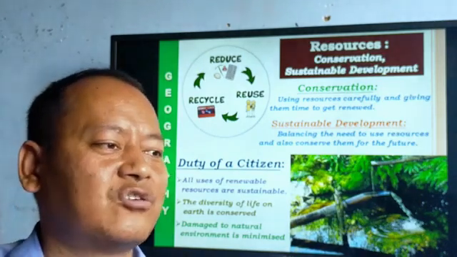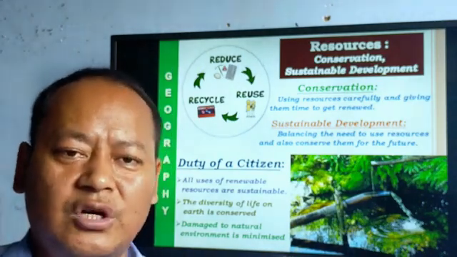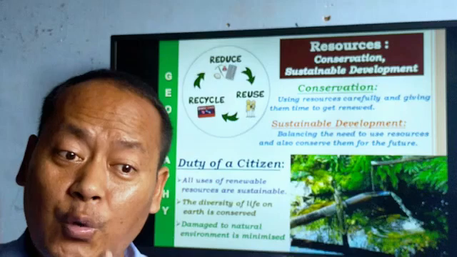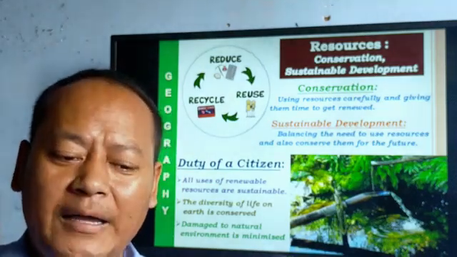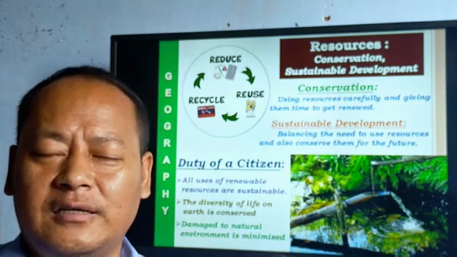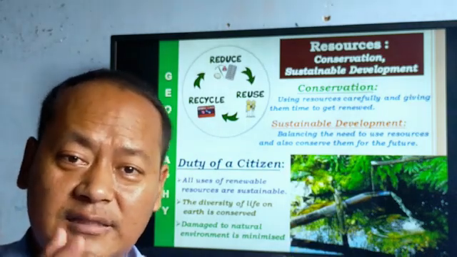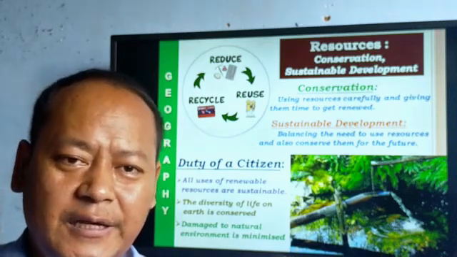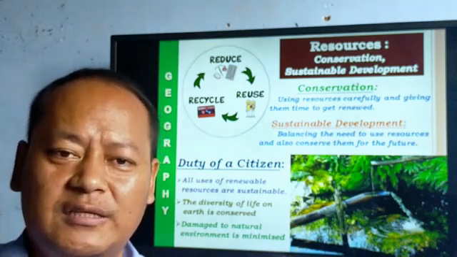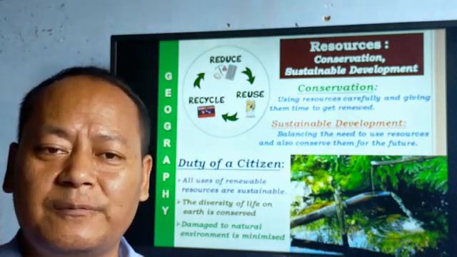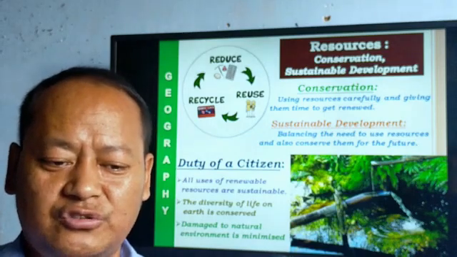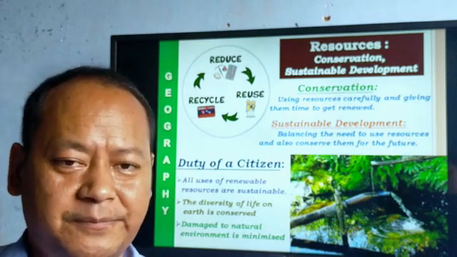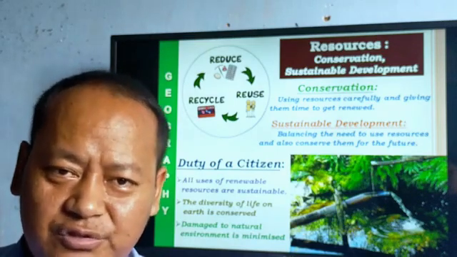Utilizing resources at the cost of other resources is not good. It doesn't mean don't utilize. Utilize it, no problem. But what we have to do? We have to utilize it while conserving the others and the diversity of life on earth. Lastly, third point, we must see that damage to the natural environment is minimized. Mitigation must be done so that damage to the environment is not caused by us. So my dear student, these are the duties of a responsible citizen, you and me. So this is the end of your chapter on resources today.